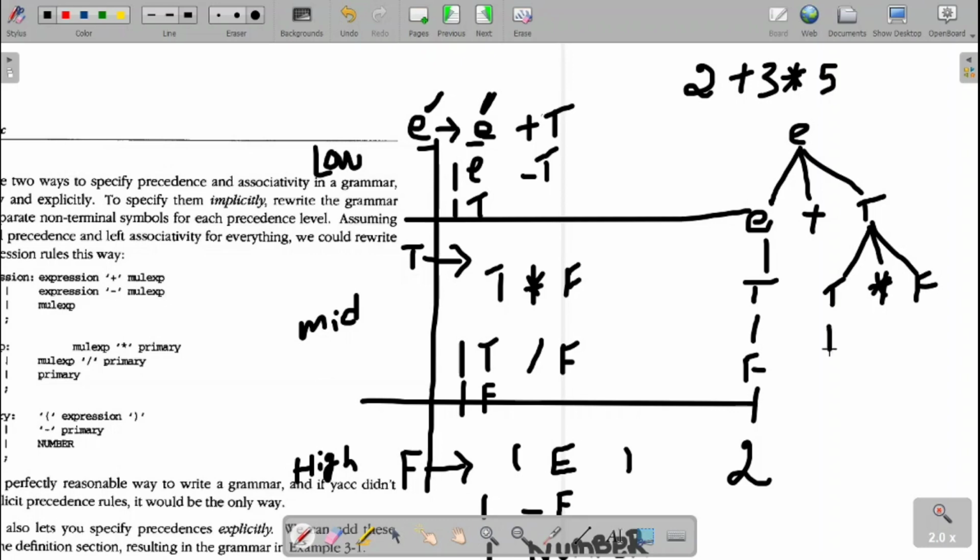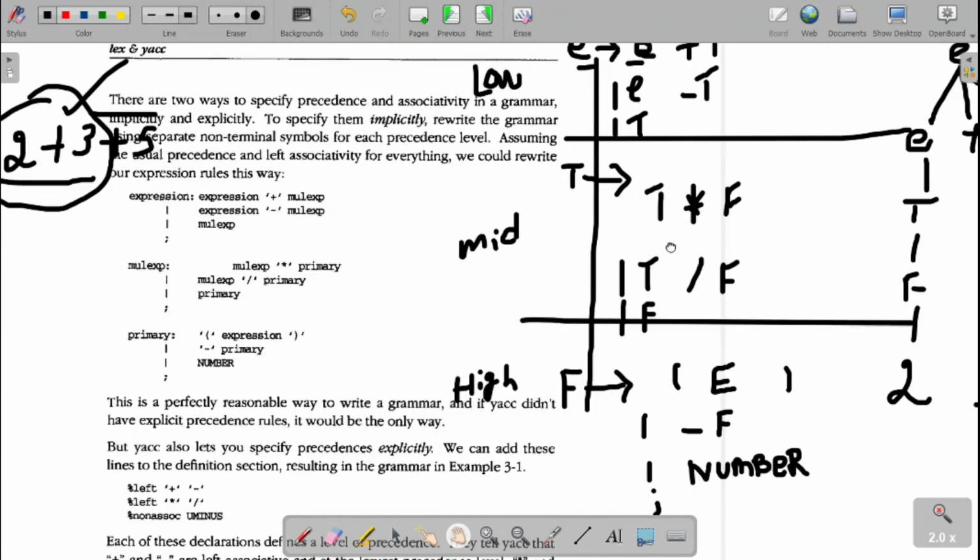Then again this T derives F derives the number. What is the number? That is 3. Then for the F derives the number is 5. So this is the only route which is possible. I can't get the two parse trees. I can't write the star at the beginning when I have the plus over there. Fine. So when I don't have the other option, this is the only parse tree which we can write. So now the grammar is unambiguous grammar.